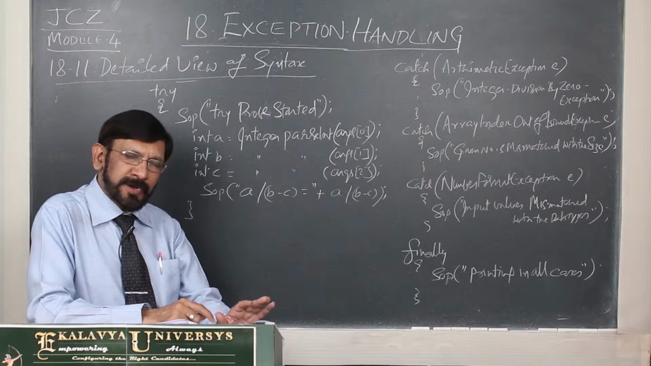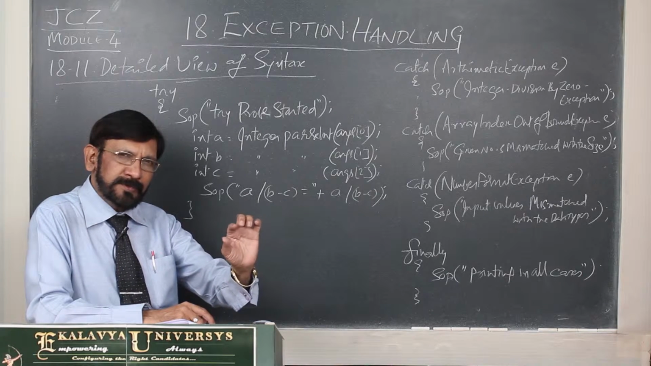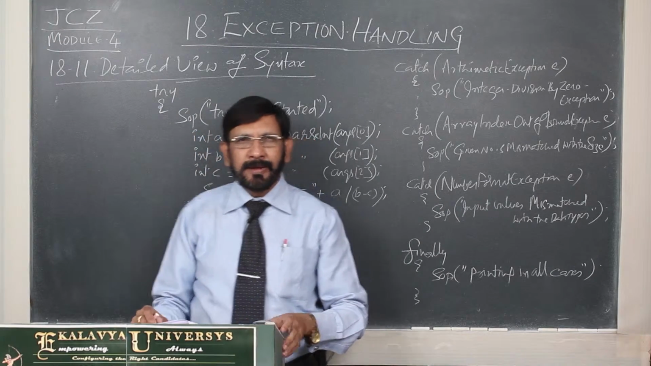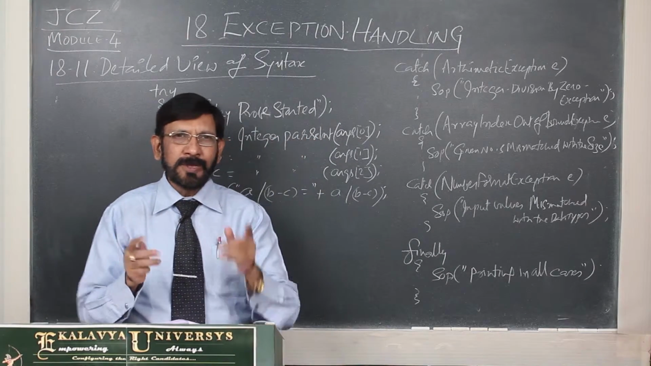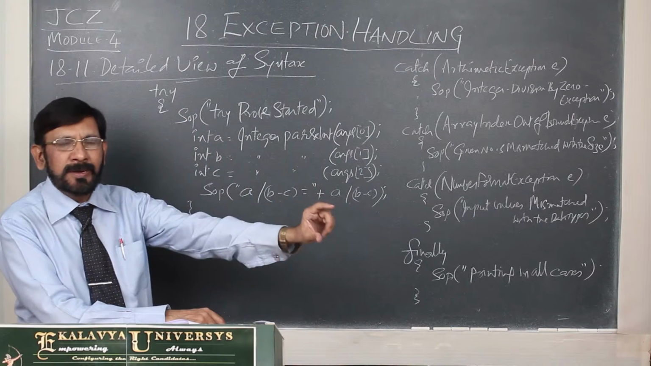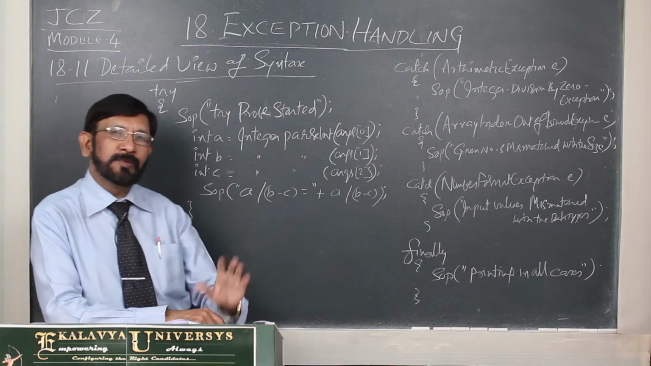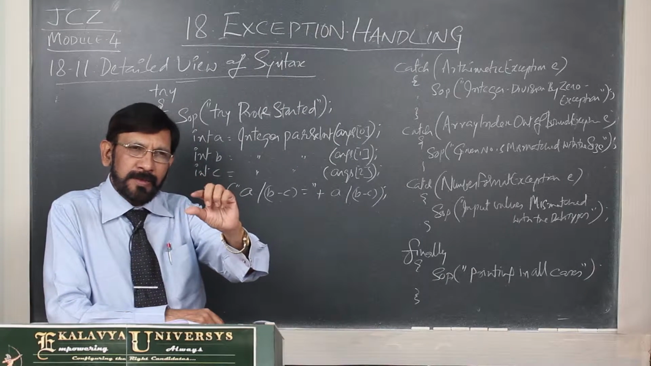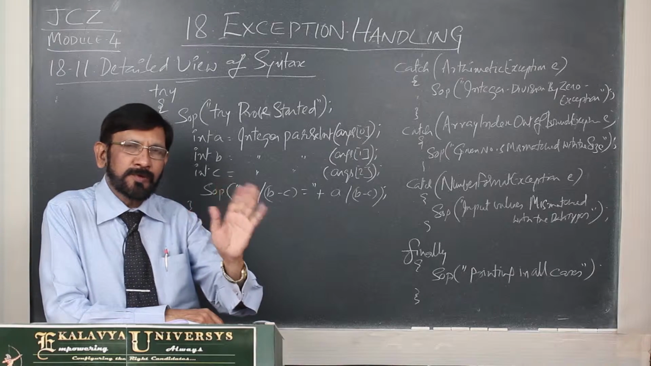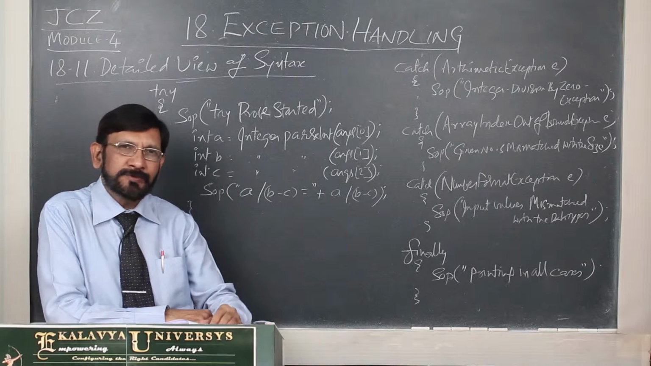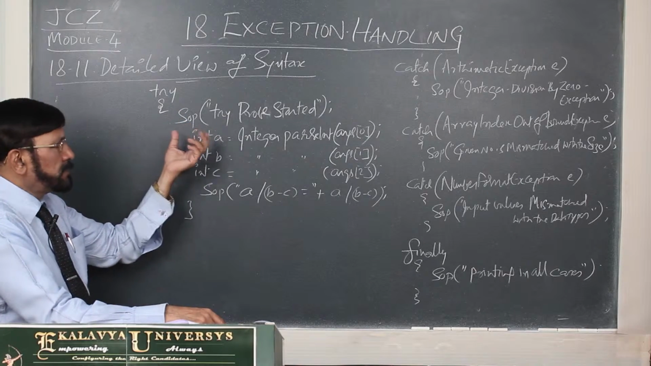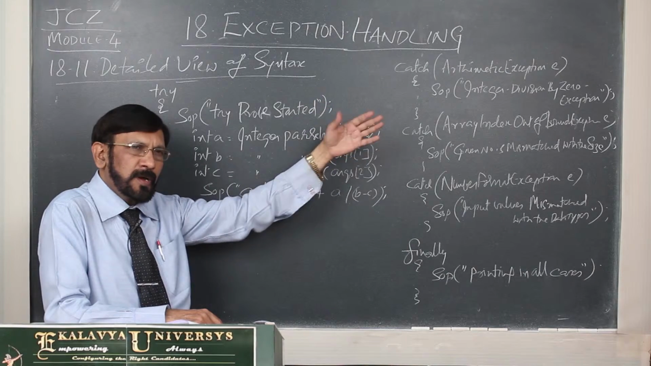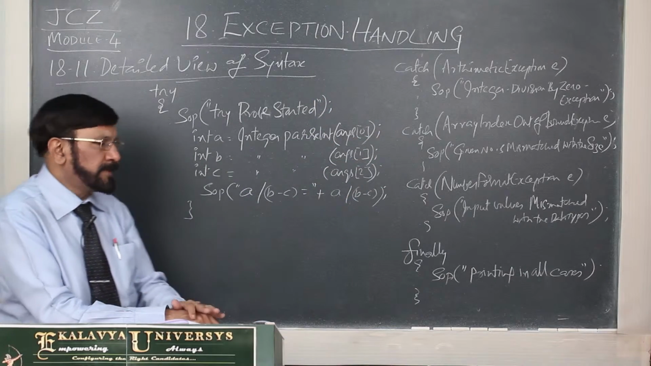Suppose 3 statements may generate different types of errors, you should not put them in one try block. That means for every error prone statement or set of statements, you have to create a separate try block. That point always you remember. And for every try block, you have to create a catch block and finally block, or catch block or finally block. That I already explained to you.